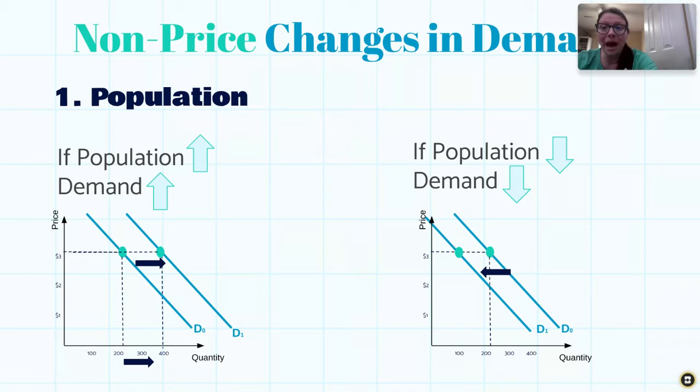So really, no matter what the reason is, as long as it is not a price reason that demand has changed, we are going to see the line shift. Okay, it's going to go to the right if demand has gone up, and it's going to go to the left if demand has gone down. All right, let's look at the next reason.